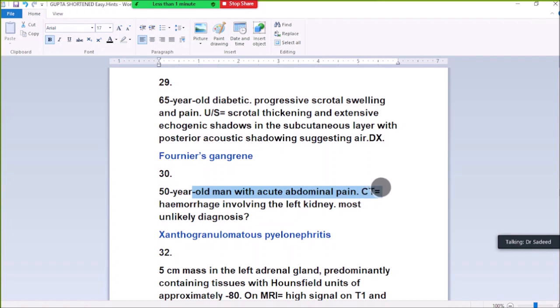30. 50-year-old man with acute abdominal pain, hemorrhage involving the left kidney, most likely diagnosis is a tumor bleed, because there is no calculus.